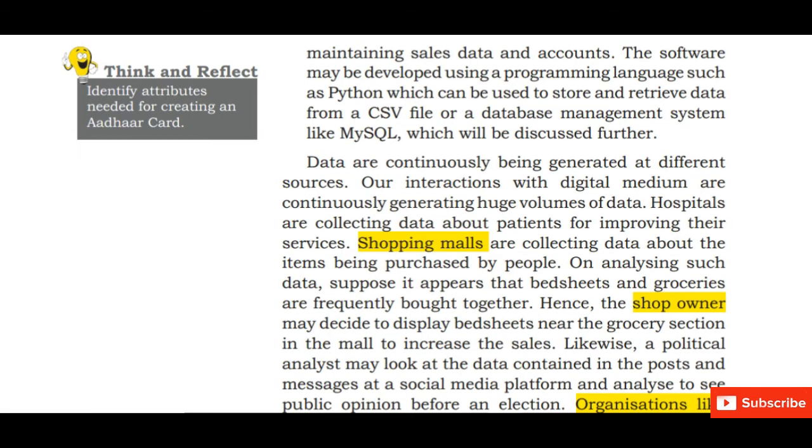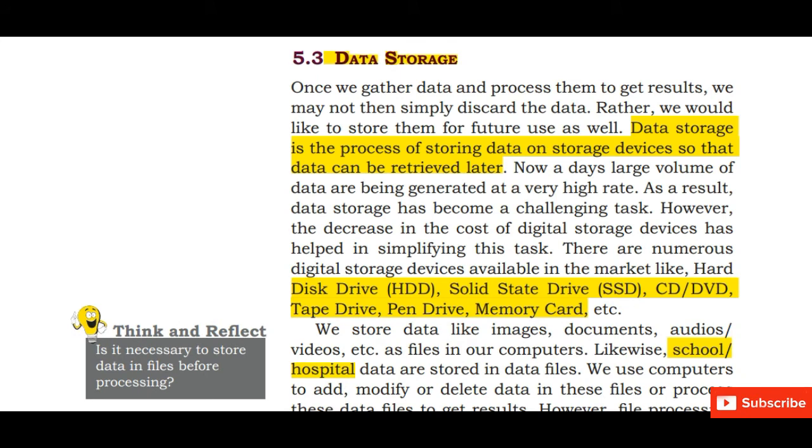Shopping malls are collecting data about the items which are being purchased by the people. Similarly, the shop owners may decide to display bed sheets. Organizations like the World Bank and the International Monetary Fund (IMF) are collecting data related to various economic parameters for making economic forecasts.